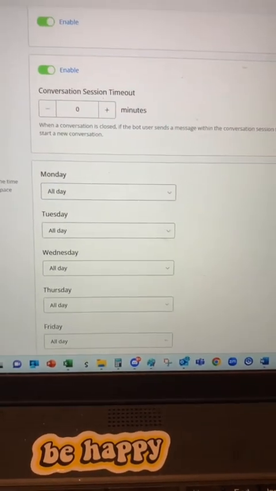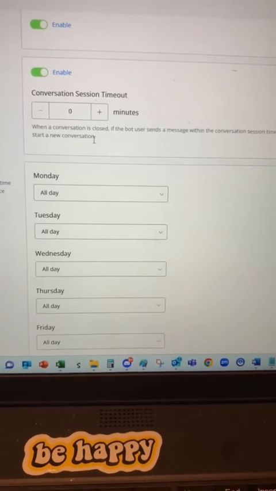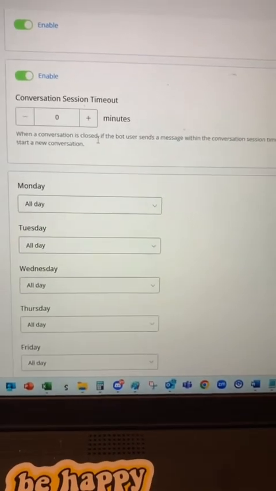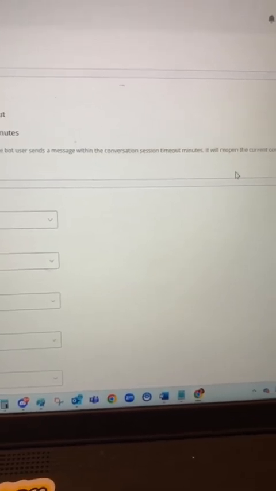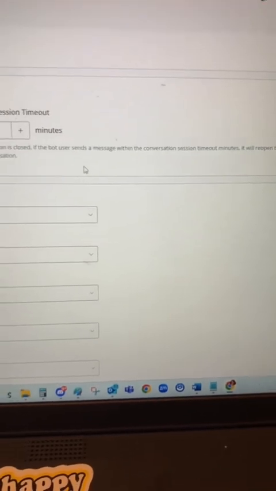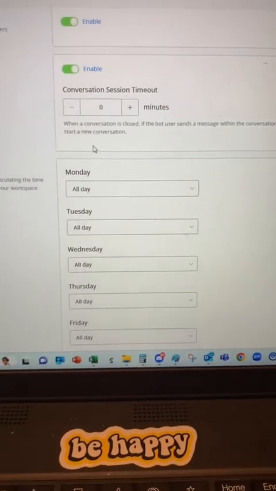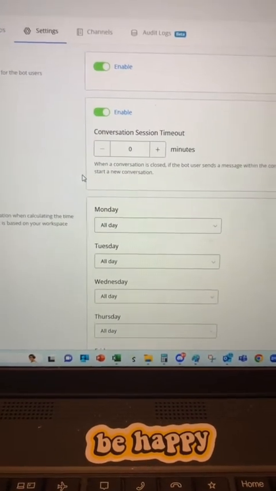And then in the conversation mode, you can change the conversation sessions to time out in minutes. It says when the conversation is closed, if the bot user sends a message within the conversation session timeout minutes, it will reopen the current conversation. Otherwise, it's going to start a new conversation. So those were just two other choices that I wanted to make sure that you could see were there.